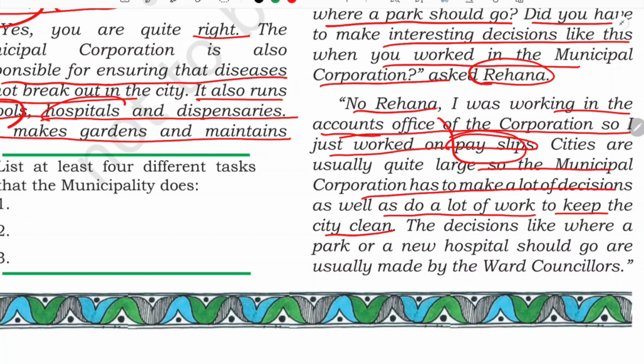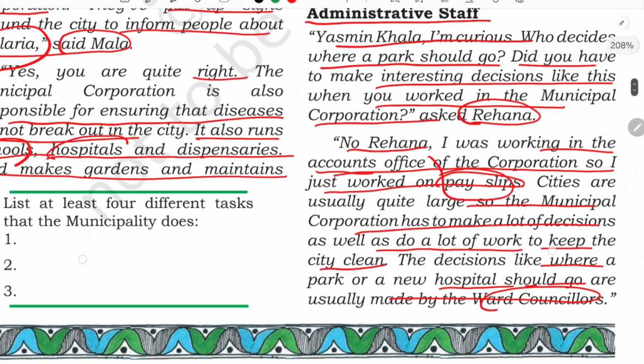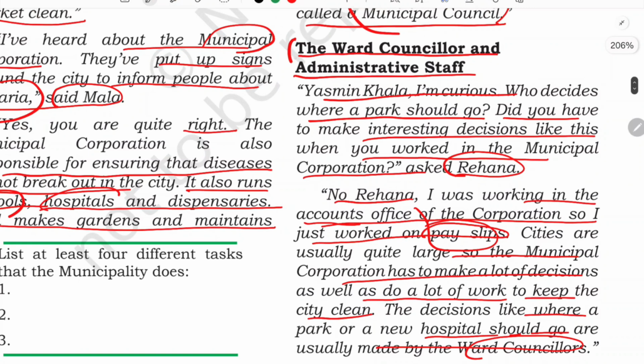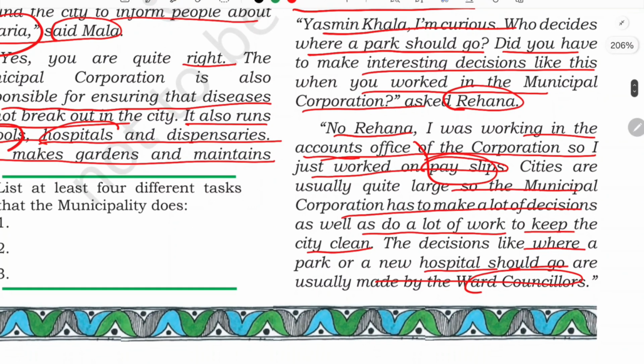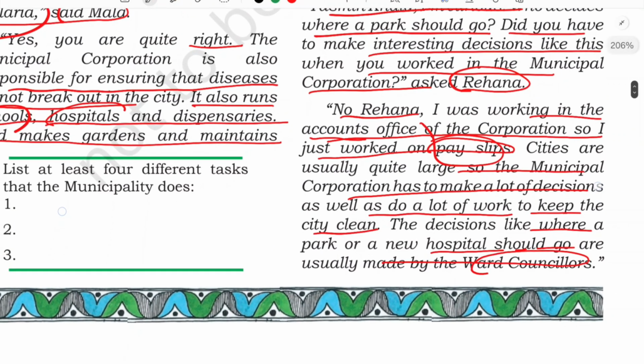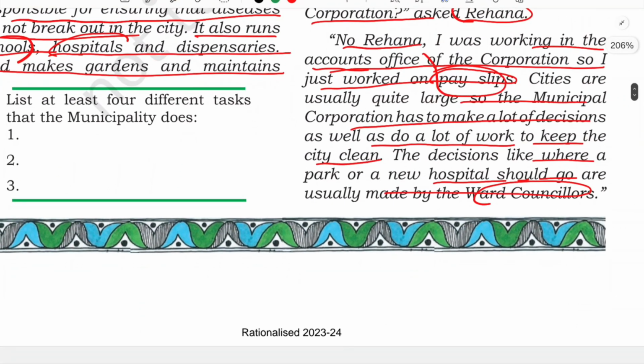So now Yasmin Khala started explaining the decision making process. The decisions like where a park or a new hospital should go are usually made by the ward councillor. Okay, see the topic itself here, we are going to see about this. Here we are going to learn about two things. First is the ward councillor and second is the administrative staff. Okay, so again, who are these ward councillors? Let us see. Such decisions are being taken by whom? By ward councillors, isn't it?